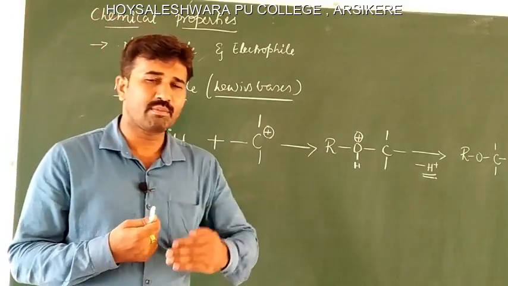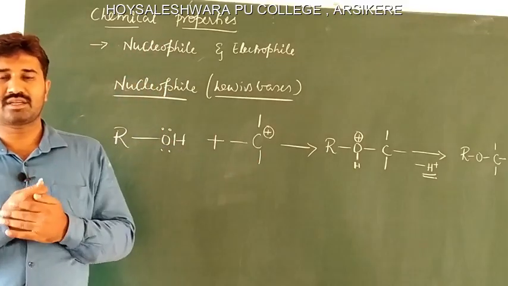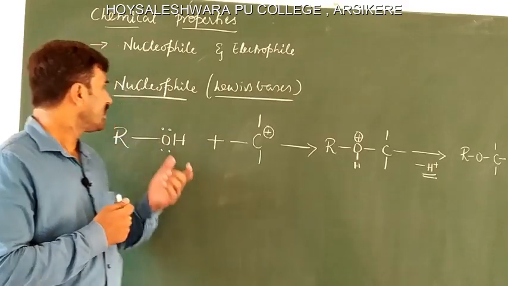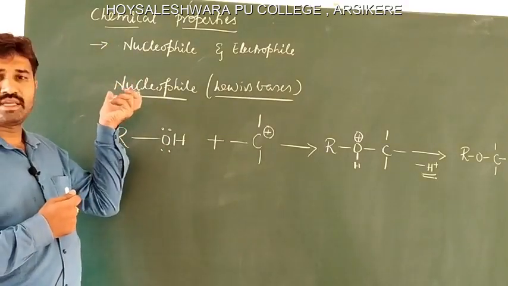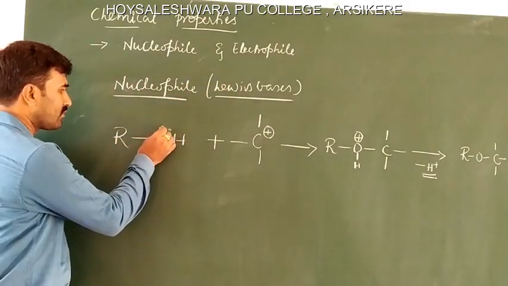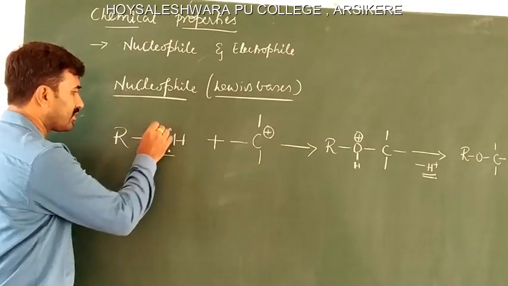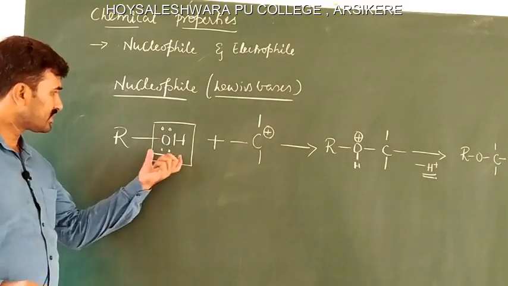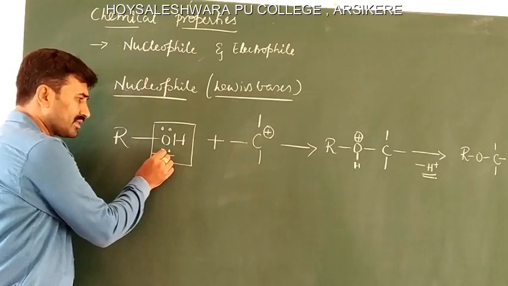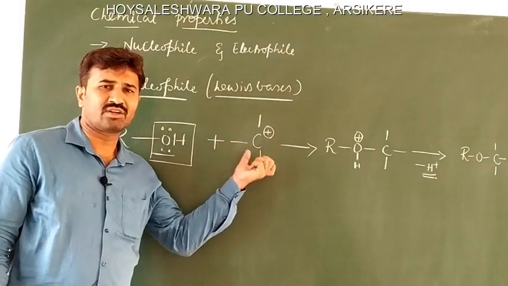Electron pair donors are called Lewis bases. Electron pair acceptors are called Lewis acids. So, here alcohols behave as a nucleophile, that is a Lewis base, because of the presence of two lone pairs of electrons on the oxygen atom of the hydroxyl group. See, this is nucleophilic in nature. The lone pair of electrons on the oxygen atom behaves as a nucleophile and attacks any electron deficient species.